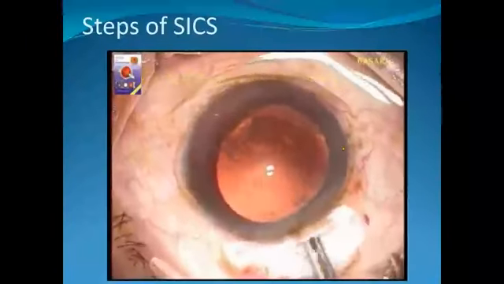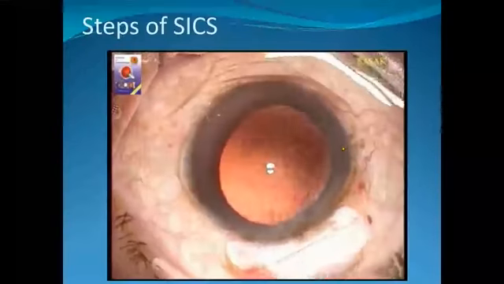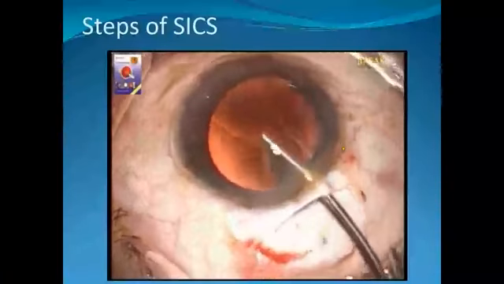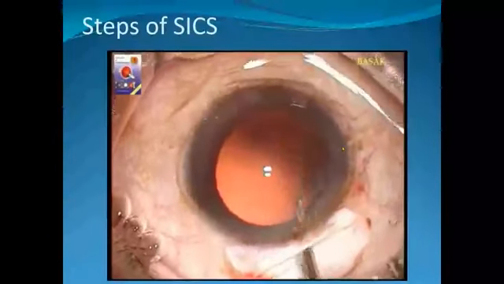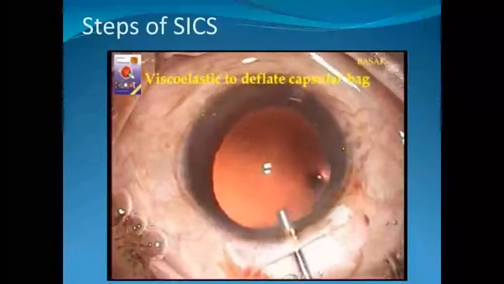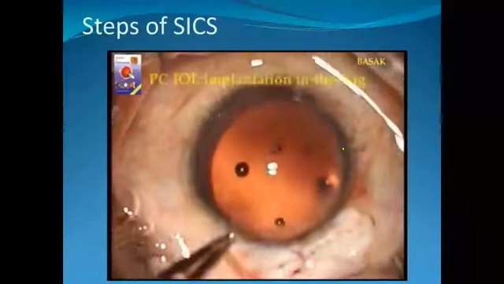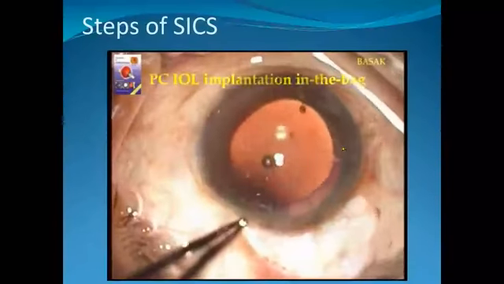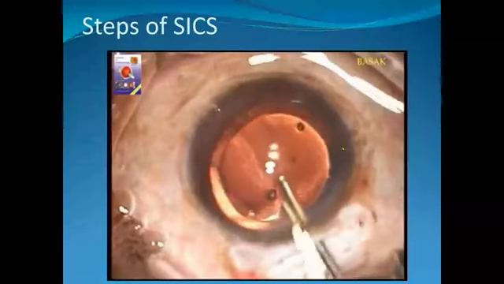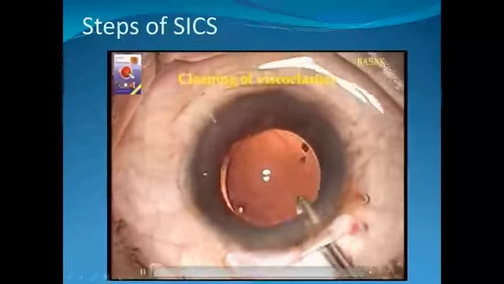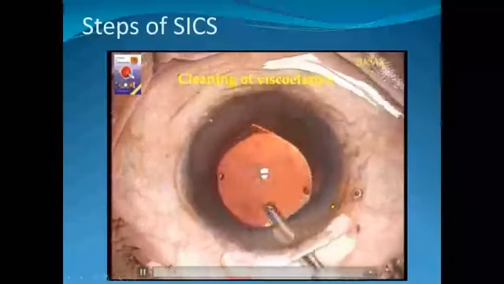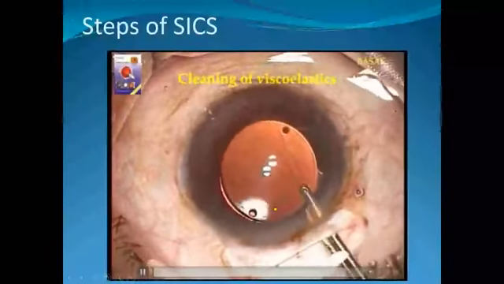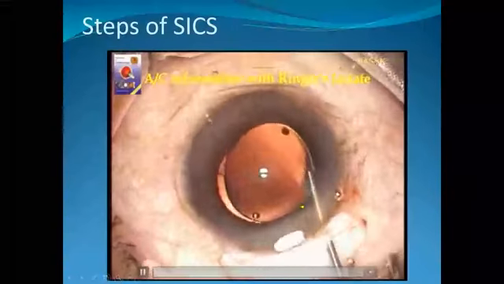Again viscoelastic substance is given, and this is the intraocular lens implanted in the capsular bag. Then cleaning the viscoelastic substance properly with the irrigation aspiration cannula.